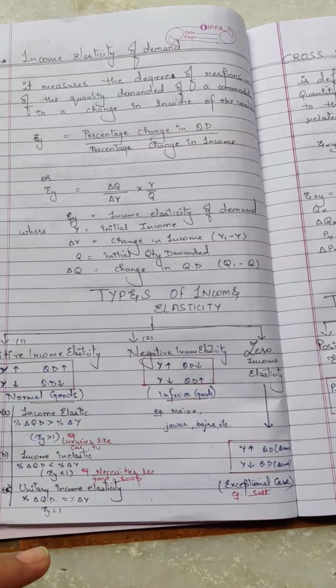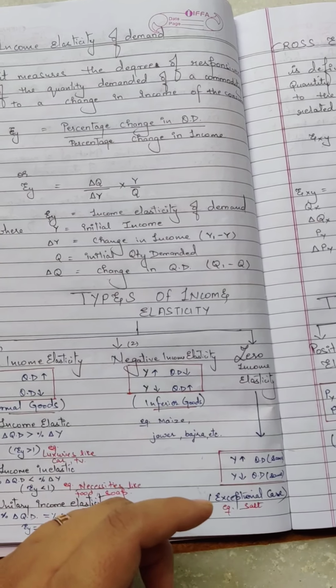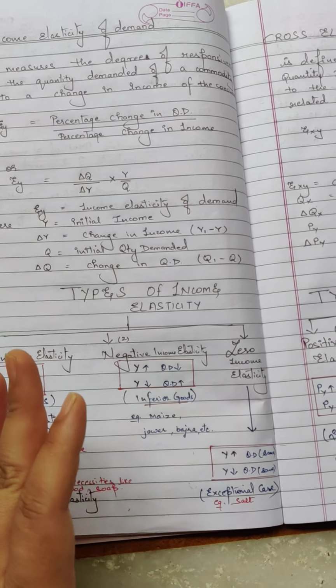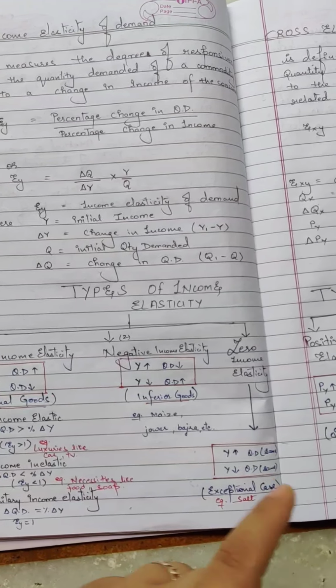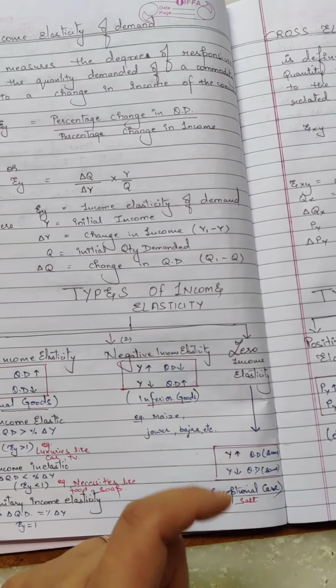And zero income elasticity, it's very clear from the name itself, zero elasticity. That means quantity demanded shows no change. It remains the same whether the income of the consumer increases or decreases.